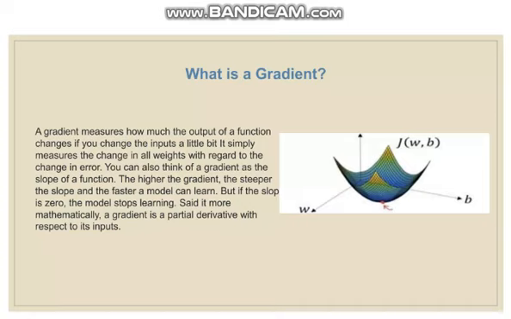What is gradient? A gradient measures how much the output of a function changes if you change the input a little bit. It simply measures the change in all weights with regard to the change in error. You can also think of a gradient as the slope of a function. The higher the gradient, the steeper the slope and the faster a model can learn. But if the slope is 0, the model stops learning. Said more mathematically, a gradient is a partial derivative with respect to its inputs.